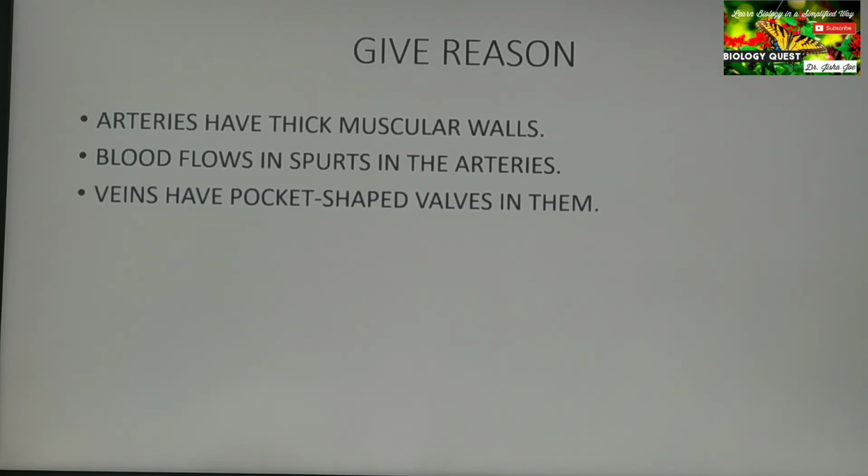Veins have pocket-shaped valves in them. The function of the veins is to carry blood from all the different parts of the body to the heart. Deoxygenated blood is carried from all the different parts of the body, even from the tip of our toes, to the heart. So this flow of blood is against gravity, and there is a chance for the backward flow of blood. So the presence of these pocket-shaped valves in the veins prevents this backward flow of blood.